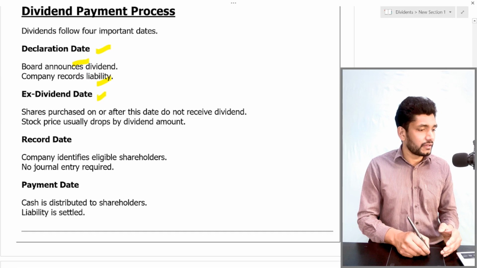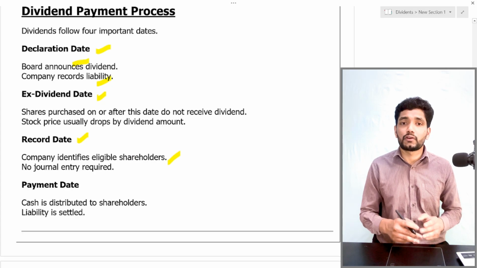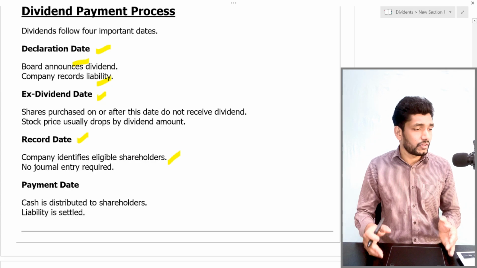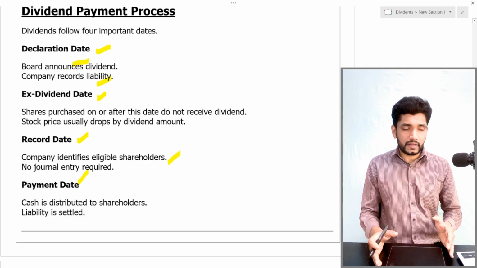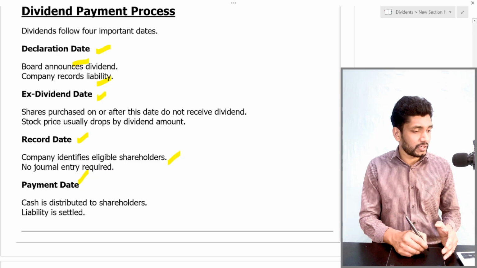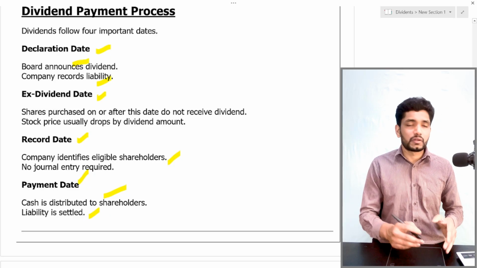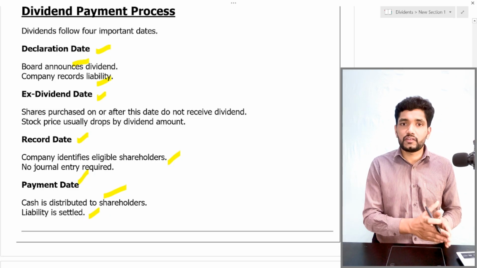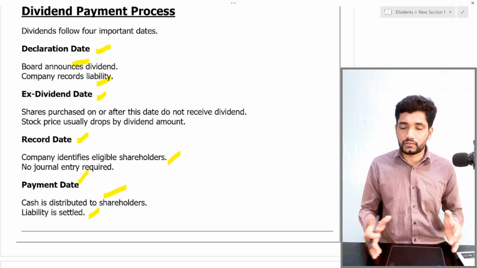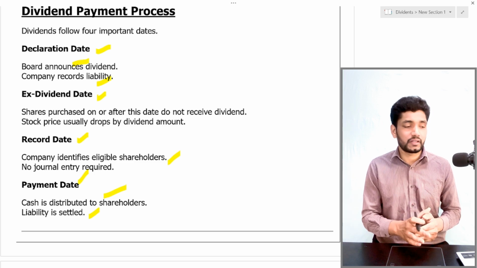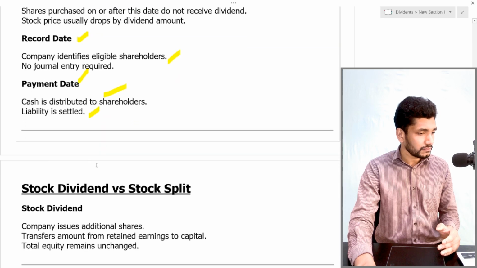Then the record date. The company identifies eligible shareholders for the dividend. So this is called the record date. Then the payment date. The payment date is the date when cash is distributed to shareholders and the liability is settled. On the payment date only, the cash is distributed to the shareholders and the liability is reduced. That means the dividend payable liability is settled on the payment date.